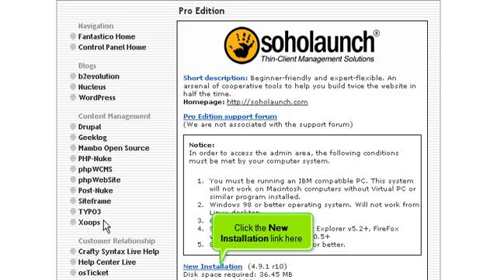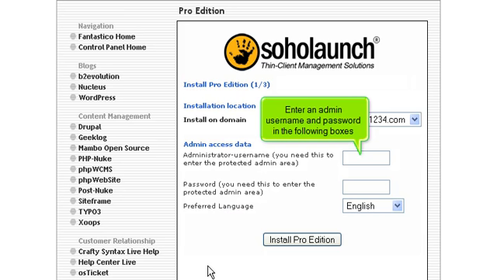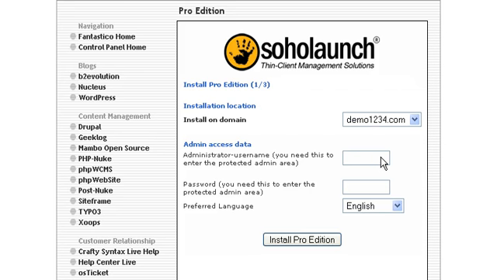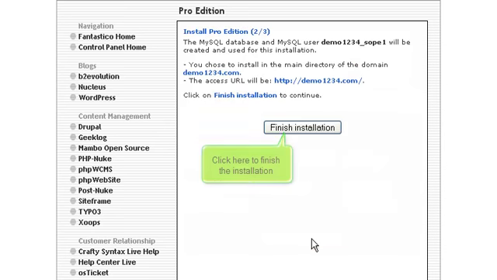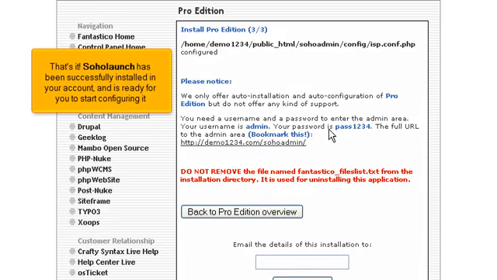Click the New Installation link here. Enter an admin username and password in the following boxes. When ready, click here to install. Click here to finish the installation. That's it! Soholaunch has been successfully installed in your account and is ready for you to start configuring it.